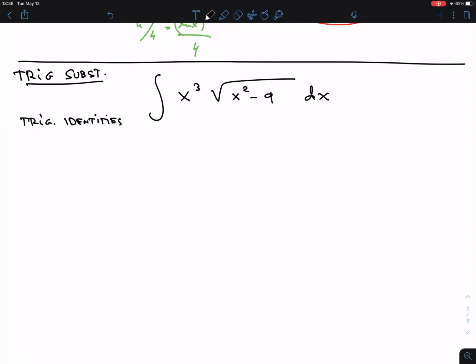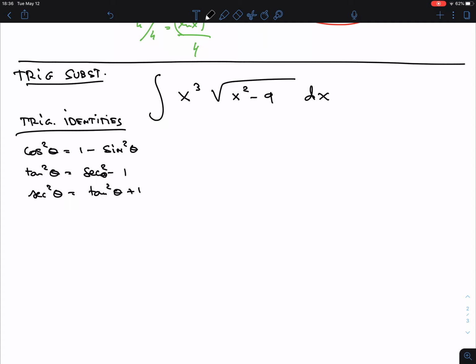Because it all comes from these trig identities. The first one that we have is cosine squared theta is 1 minus sine squared theta. The next one is tangent squared theta is secant squared theta minus 1. And the last one is secant squared theta is tangent squared theta plus 1.